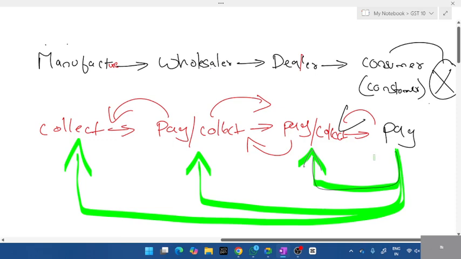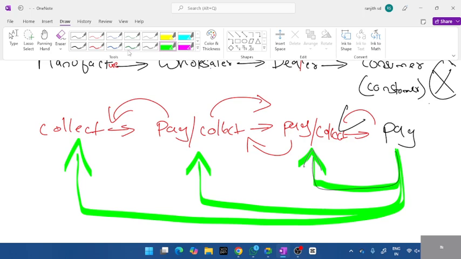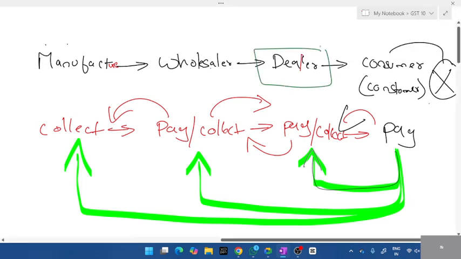In the textbook, they won't explain all this. They'll directly give you questions. As a teacher, I have to explain. You should know all these concepts. There are a lot of questions. They can ask you from the dealer's point of view, wholesaler, or manufacturer. And the dealer is also known as the retailer. Remember this word, dealer and retailer are both the same.